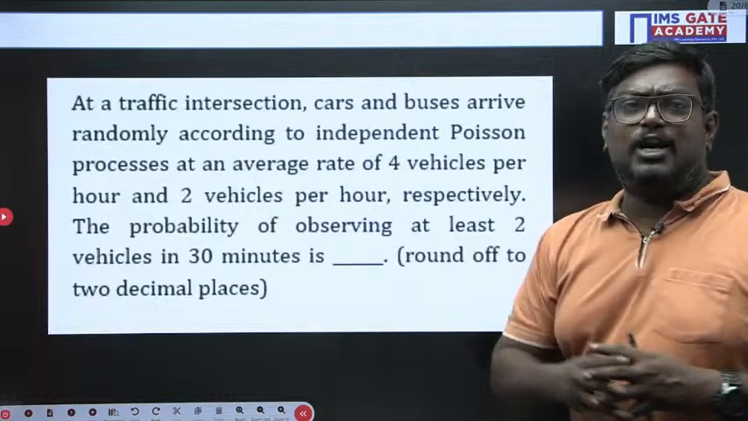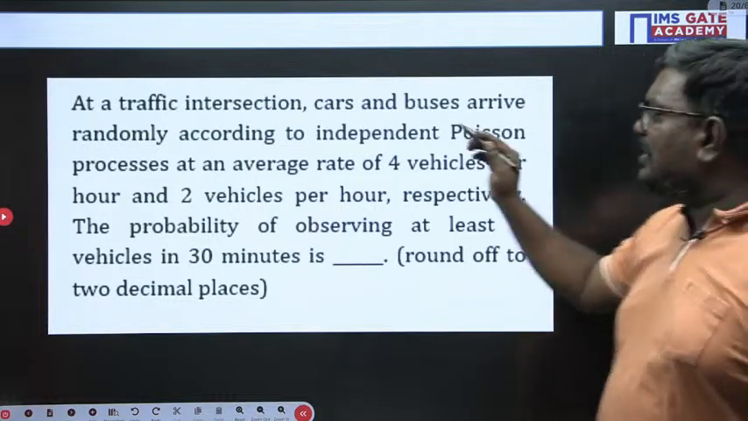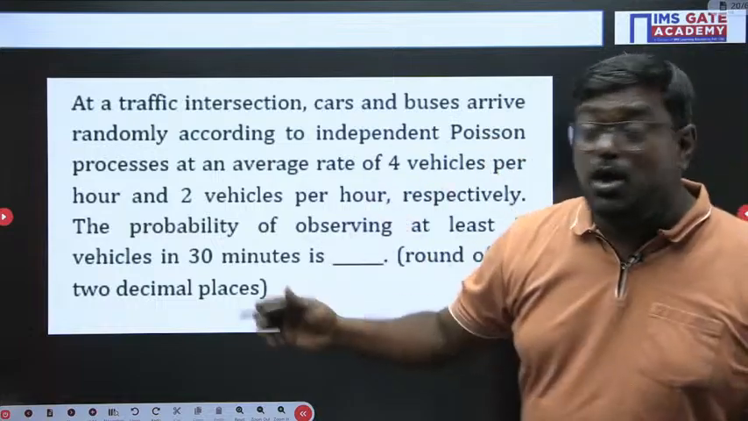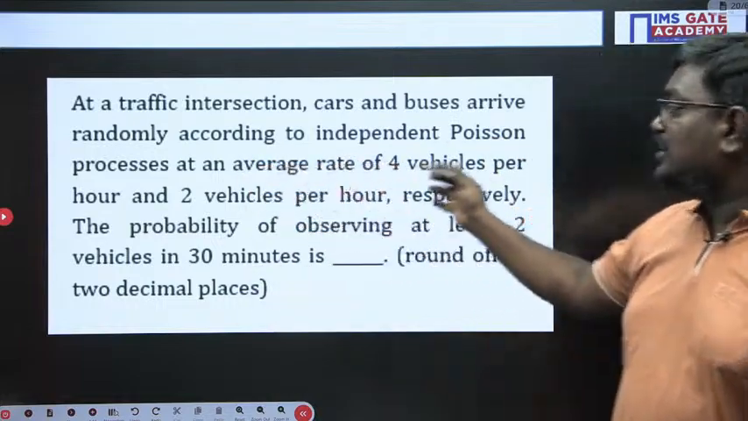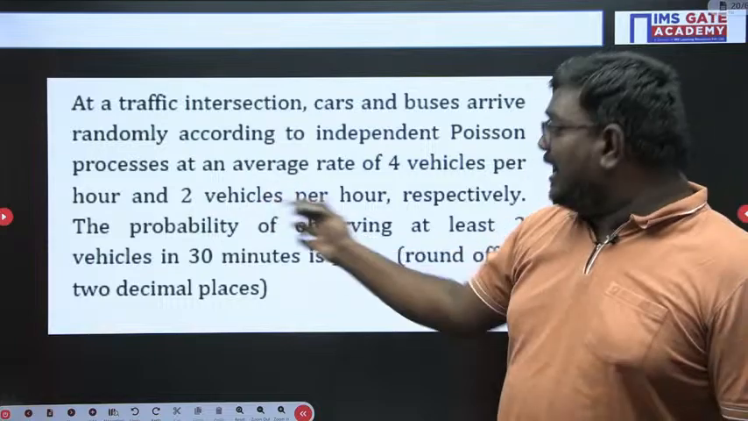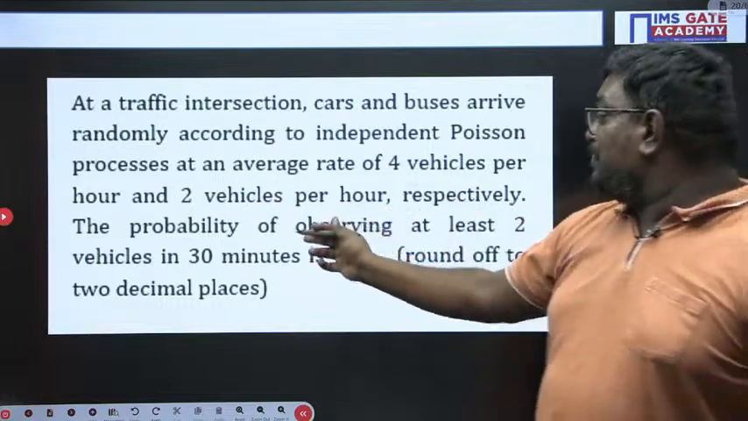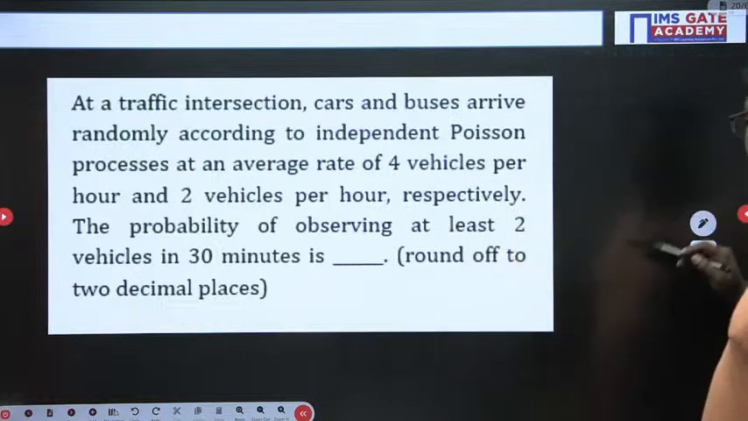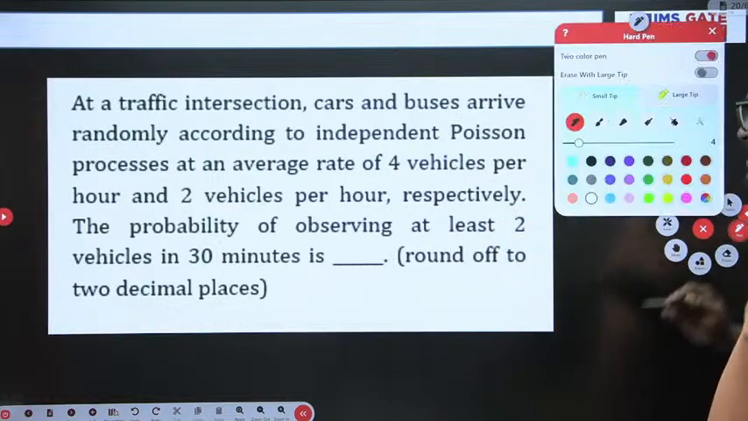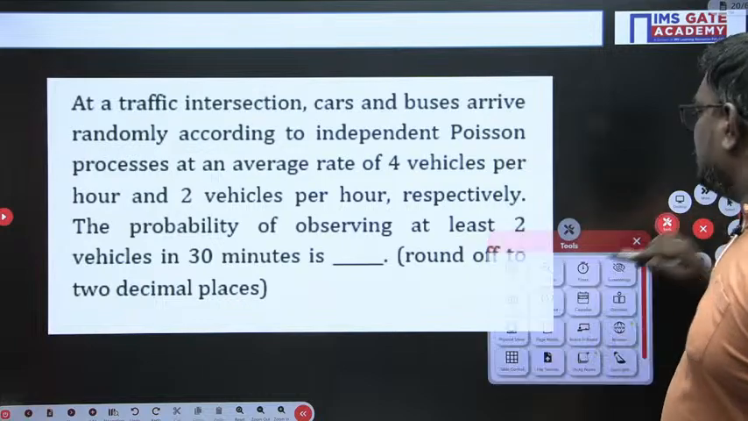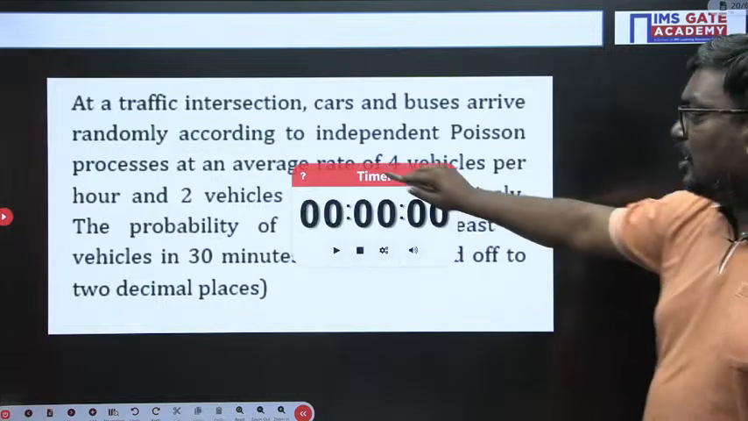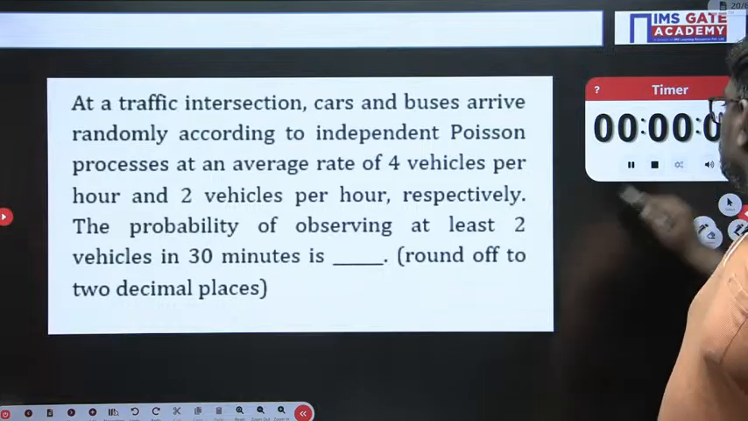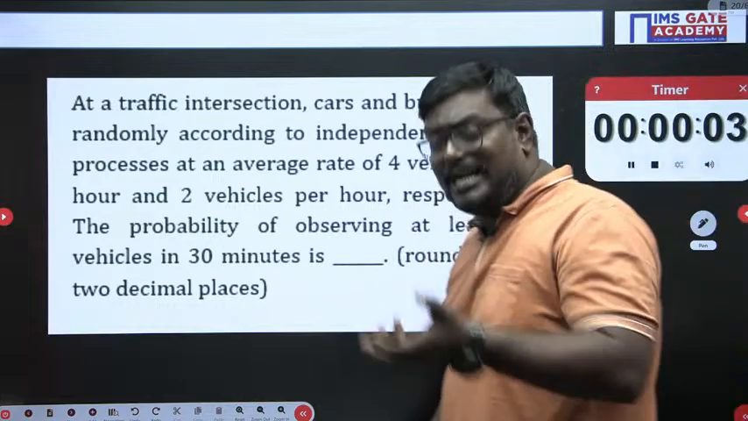Now, there is another question here. At a traffic section, cars and buses arrive randomly according to the independent Poisson process at an average rate of 4 vehicles per hour and 2 vehicles per hour respectively. The probability of observing at least 2 vehicles in 30 minutes. In mathematics also, Poisson distribution plays a very important role in the probability concept. So, my dear students, please understand the question here.